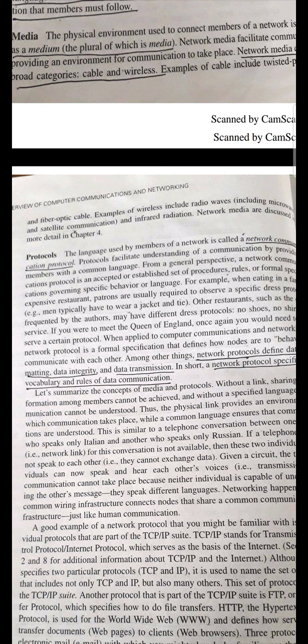Suppose you go to some restaurants: the way in which they welcome us will be different from one restaurant to another. Some people welcome us wearing a tie and coat, with good morning, good evening, salutations and greetings. That is the protocol followed by that restaurant. There is no need for all restaurants to follow the same protocols; it varies from one restaurant to another.